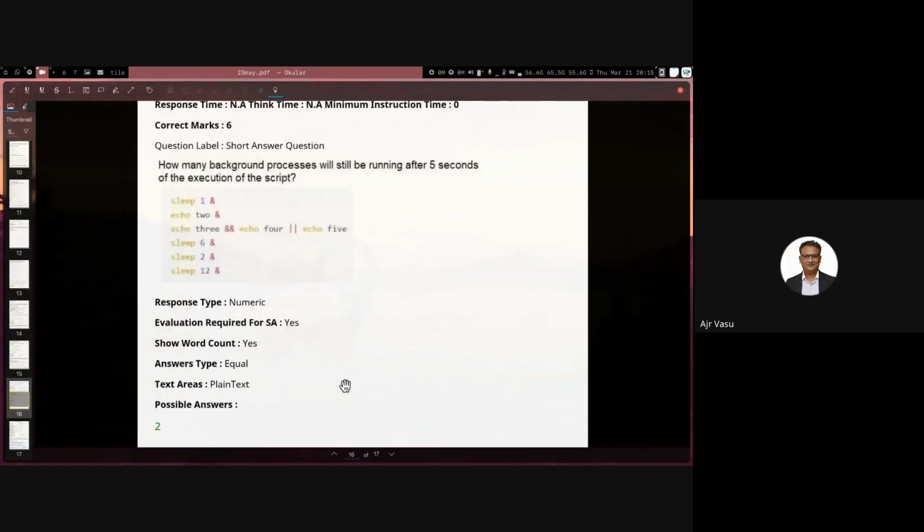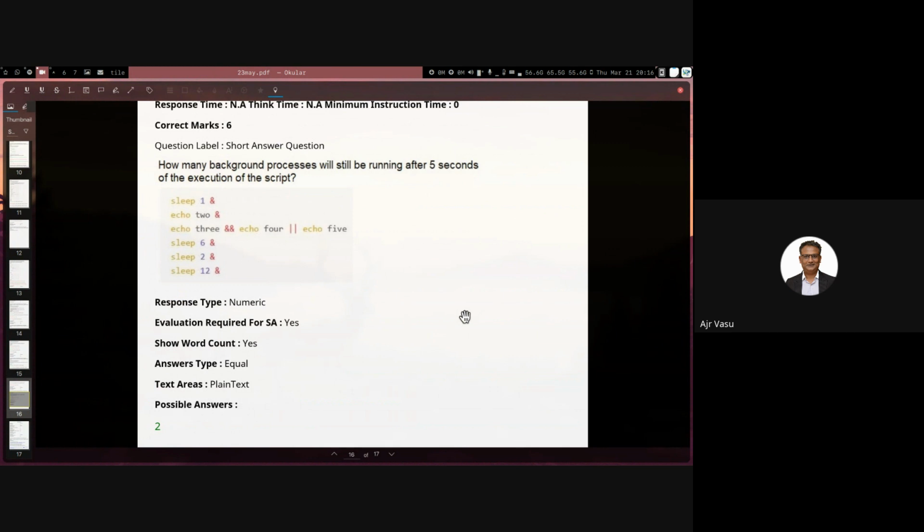Shayan, a couple of questions on this one. Let's say there was no ampersand for now. When I say sleep 1, after sleep 1 it will go to echo 2. Yes, after 1 second, it will print. The moment you add the ampersand, what does it mean? It goes into the background. So echo 2 comes immediately, and echo 3, whatever the second line is, also runs immediately. Then it's running in the background, is it?